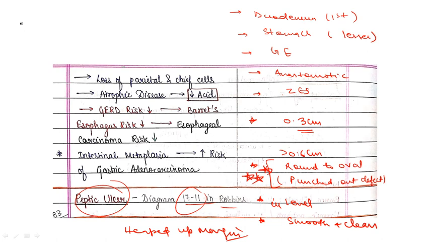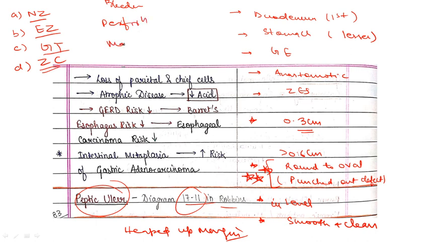Now coming to the microscopy, what you will find in peptic ulcer. Basically 4 layers you will get. The first layer is your necrotic zone, the second layer is the superficial exudative zone, the third layer is the granulation tissue zone, and the fourth layer is your zone of cicatrization. Complications of gastric ulcers are, first, bleeding, then perforation may occur, and it may lead to malignant transformation also. So these are the important points about this.